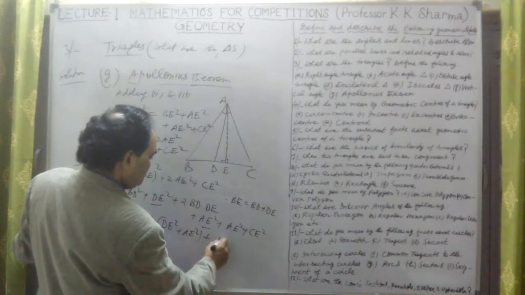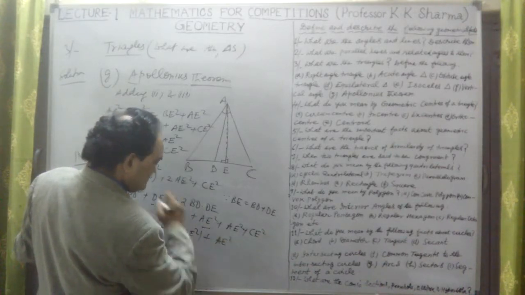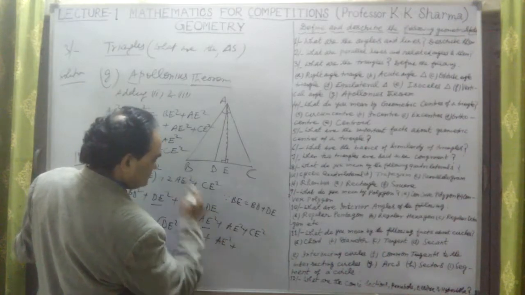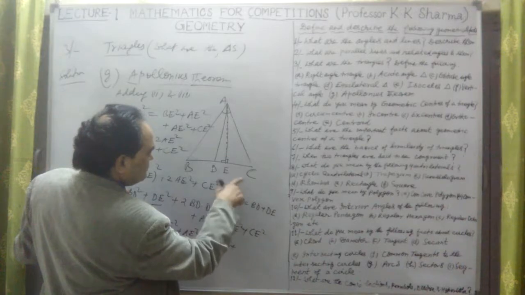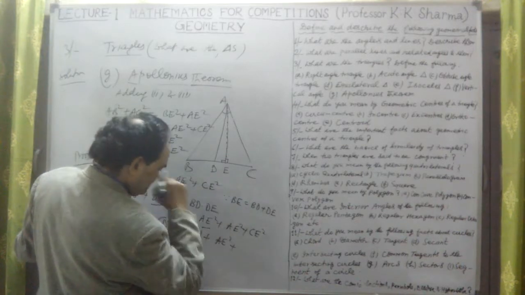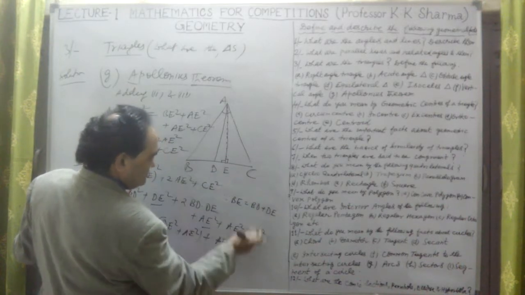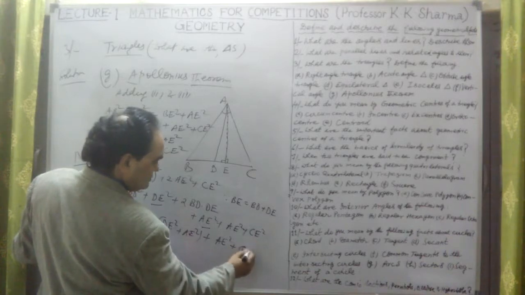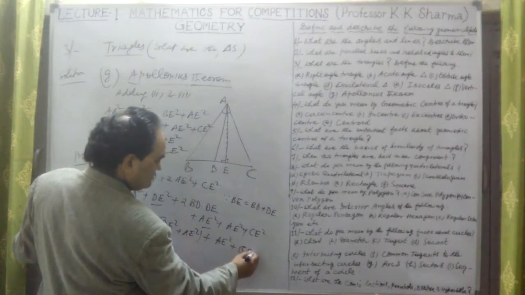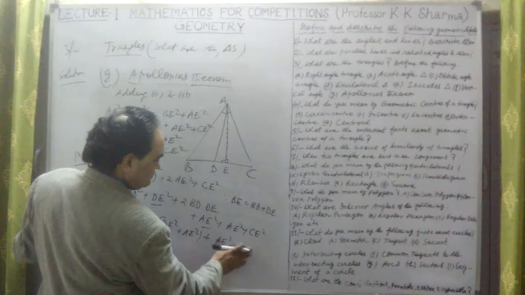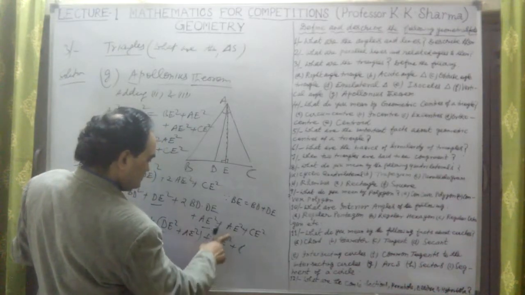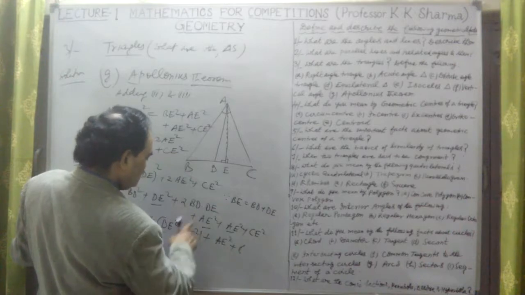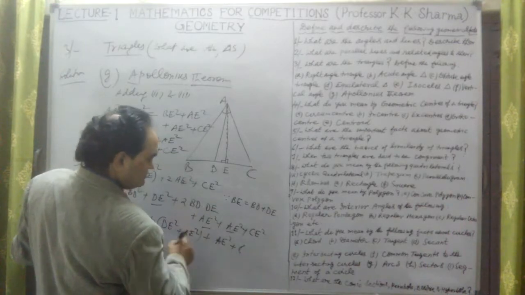This is AE square plus CE square, and CE can be written as CD minus DE. So CE square is nothing but CD minus DE whole square. Now this A square as it is, twice BD into DE we will write later.